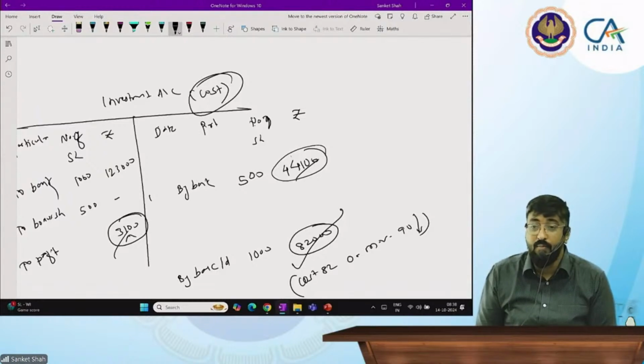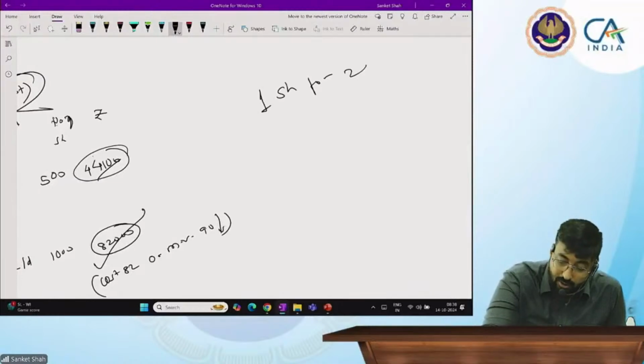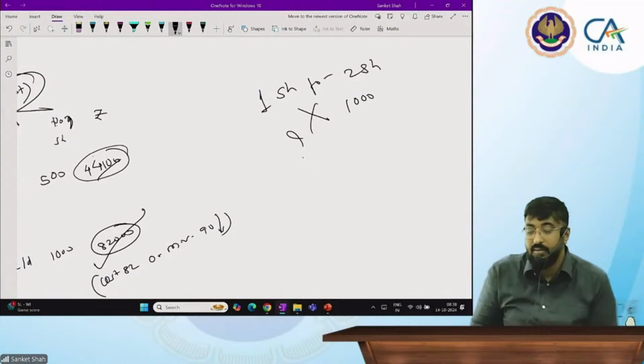Nitin is asking me, how did you calculate the bonus shares? 1 share or 2 shares? You already have 1,000 shares, so how many shares are you going to issue? Nitin, it is very simple. 500 bonus shares.